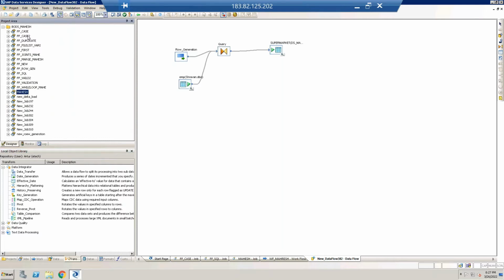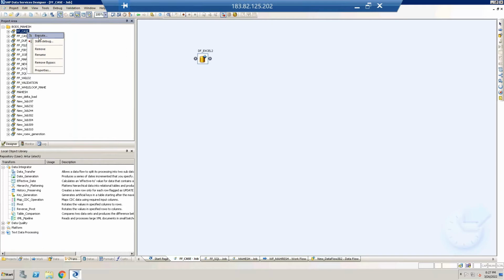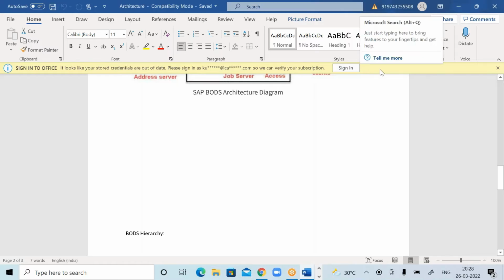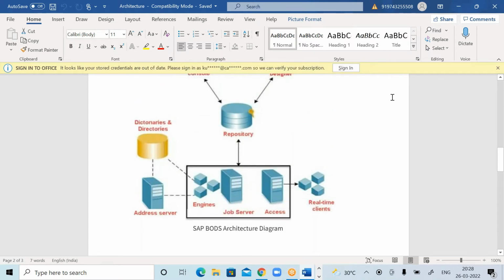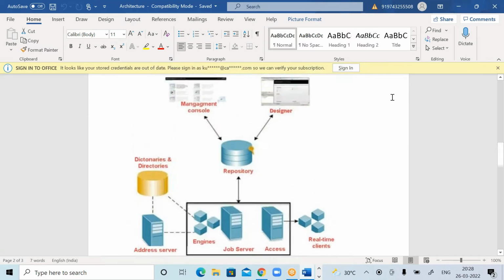So this is the job. This is an executable object. Once you create this kind of job, then we can execute it over here. With the help of this execution, we can execute our job and we can see how the data is transforming from source to target. Any questions over here? No? Can I take it as no?